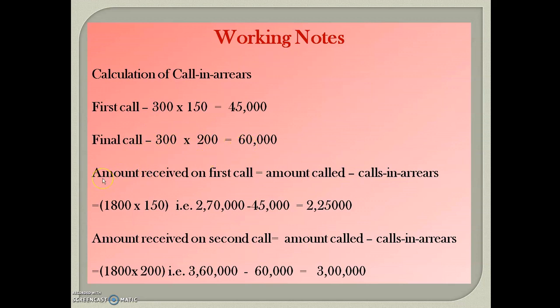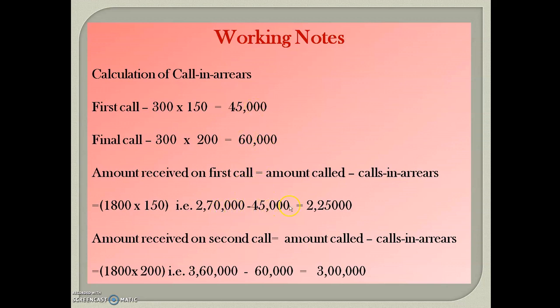Okay, so amount received on first call is equal to amount called minus calls in arrear. Here amount called is the 1800 shares the company issued multiplied by first call money per share 150, it will come 2,70,000, and we have to subtract 45,000.